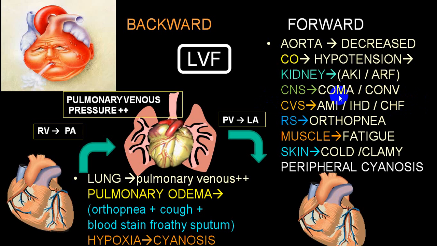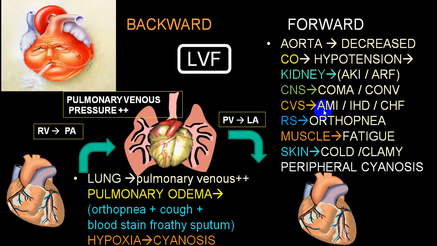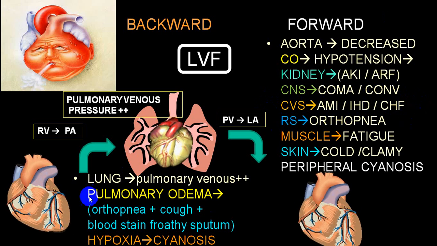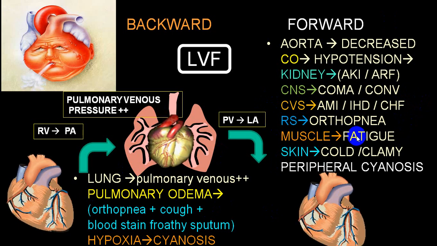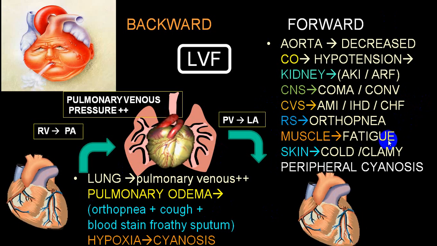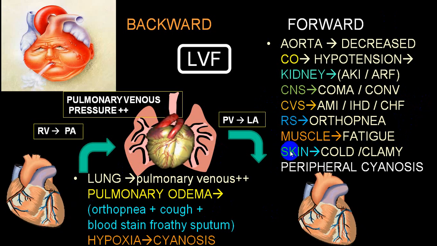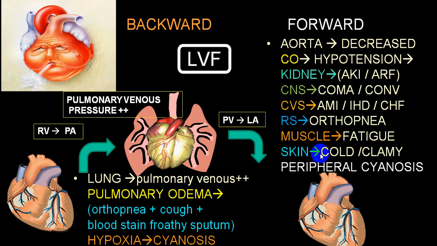In the respiratory system, the person will start complaining of orthopnea. We'll explain pulmonary edema and orthopnea. The person will have a marked decrease in blood supply that will produce fatigue, and the skin, because of severe hypotension and shock stage, will be cold and clammy, and the person will develop peripheral cyanosis because of this.